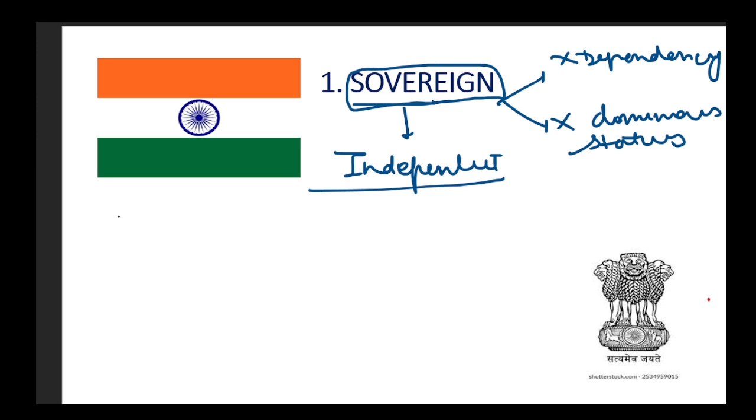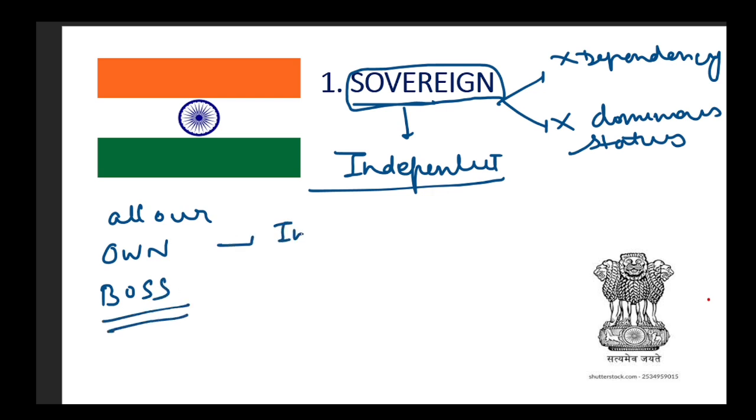We can make all our decisions on our own, boss. We are our own boss. Either they are internal decisions relating to internal affairs or external affairs, both the decisions we can take on our own. We don't need anybody. No authority is there above us.